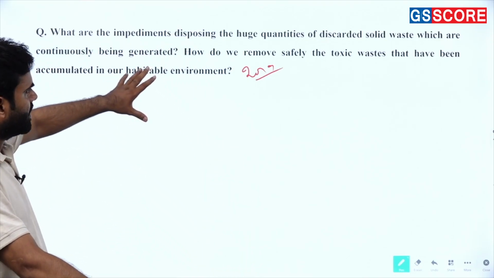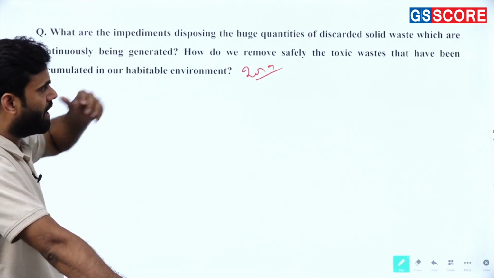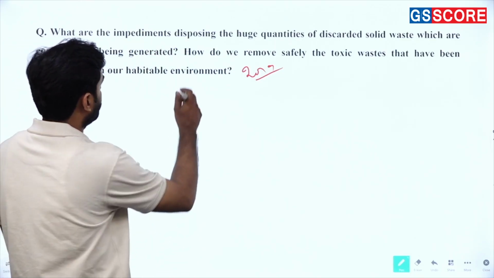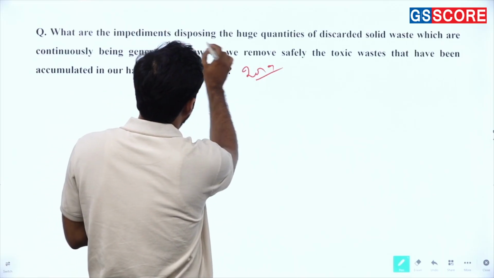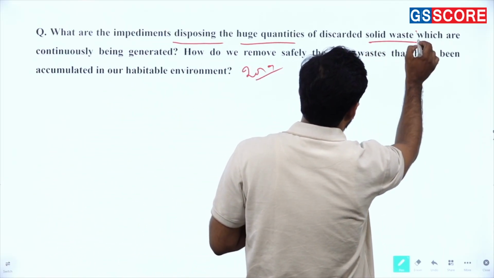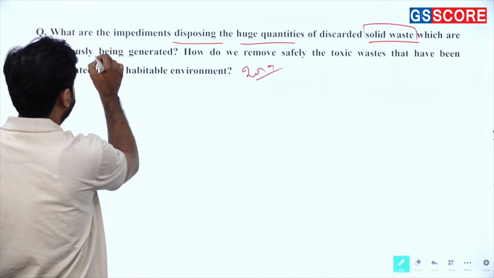You can easily understand that the question has two parts. The first part is the impediments in disposing the huge quantity of discarded solid waste which is continuously being generated.